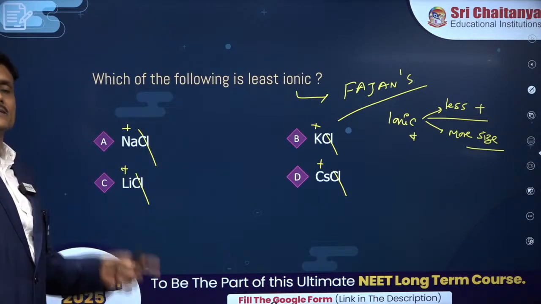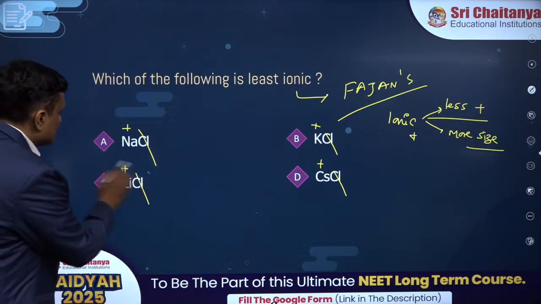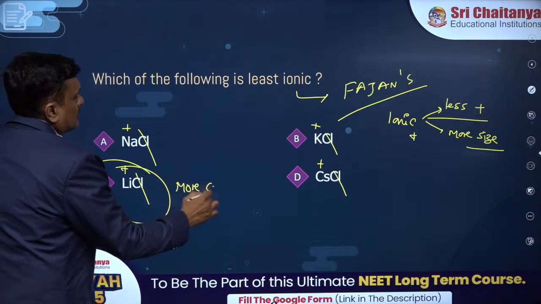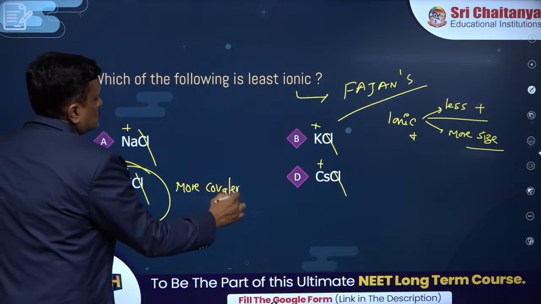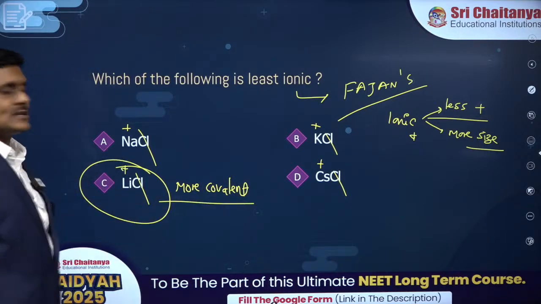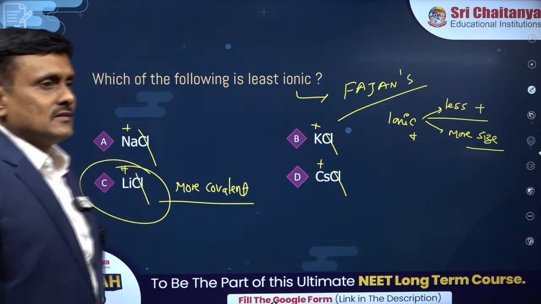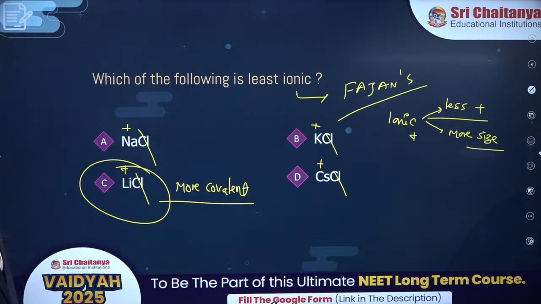Less size is more covalent. So lithium is least sized, so more covalent. That means least ionic. Brilliant, buddy. Big cation, small anion for covalent. Is it?